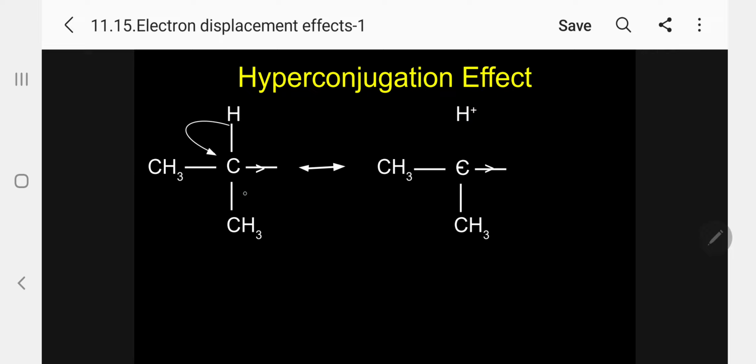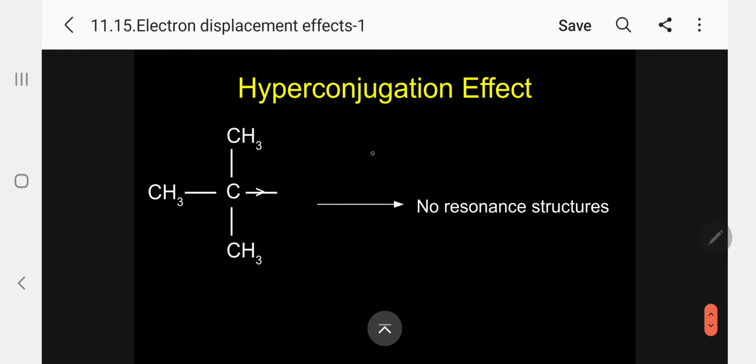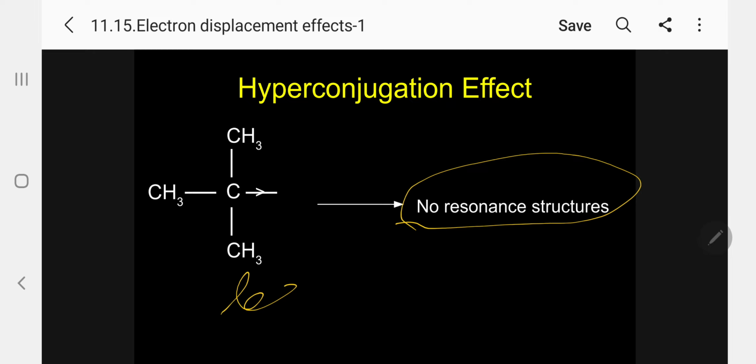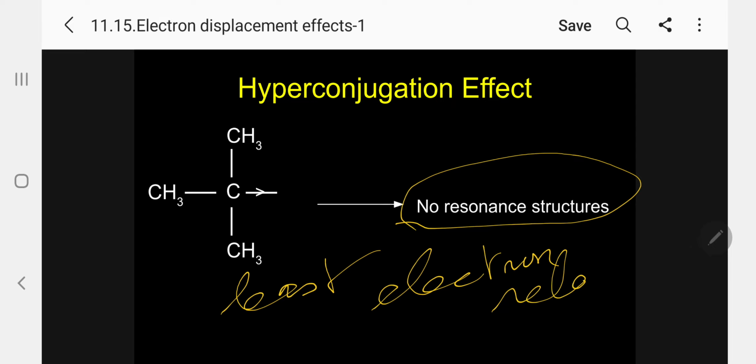So what will happen now in this case? Here there is only 1 alpha carbon-hydrogen bond, so only 1 resonance structure is possible, pushing only 1 time. If you go for tertiary, kindly follow, there is no resonance structure at all. So it is the least electron releasing. Least electron releasing. Kindly follow.